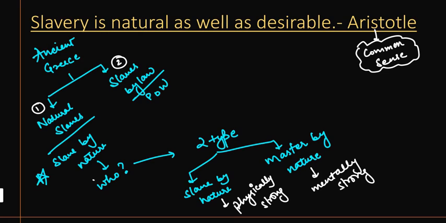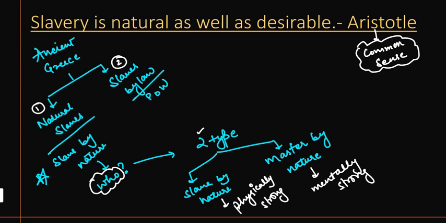Now, whom does Aristotle believe is a slave by nature? In order to understand this, let us see this categorization. What Aristotle does is basically categorize people into two parts. He says that one section of people is slave by nature and the second section of persons is master by nature. Now, on what basis is he saying that you are a slave by nature and you are a master by nature?